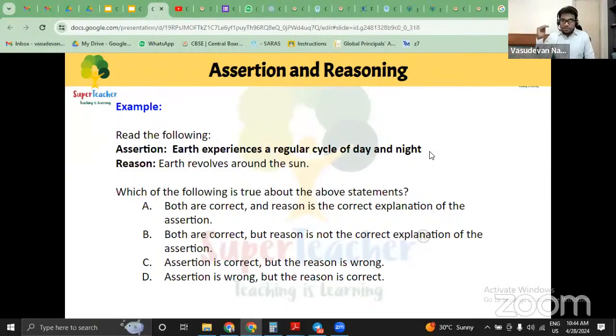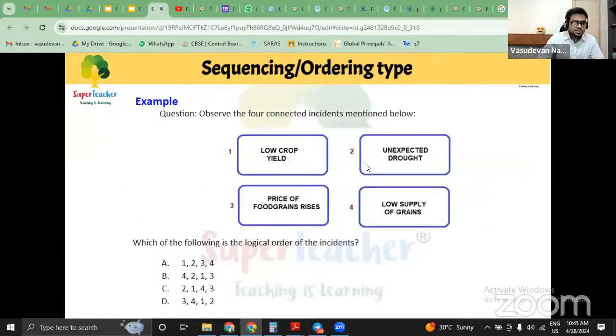So step number 1, read the assertion individually and check if it is factually correct or not. Step number 2, read the reason individually and check if it is factually correct or not. If both are correct, then definitely go with option A or option B, because those are the only two options which say both are correct. Ignore C and D. And finally, step number 3, read the complete statement with the word because after assertion, and check if the whole statement is factually correct or not. That will give us complete clarity on what is the right answer. Nice, no? This is assertion and reasoning. Let's go with B, because Earth rotates. You're right, Balavani ma'am. You're absolutely right.